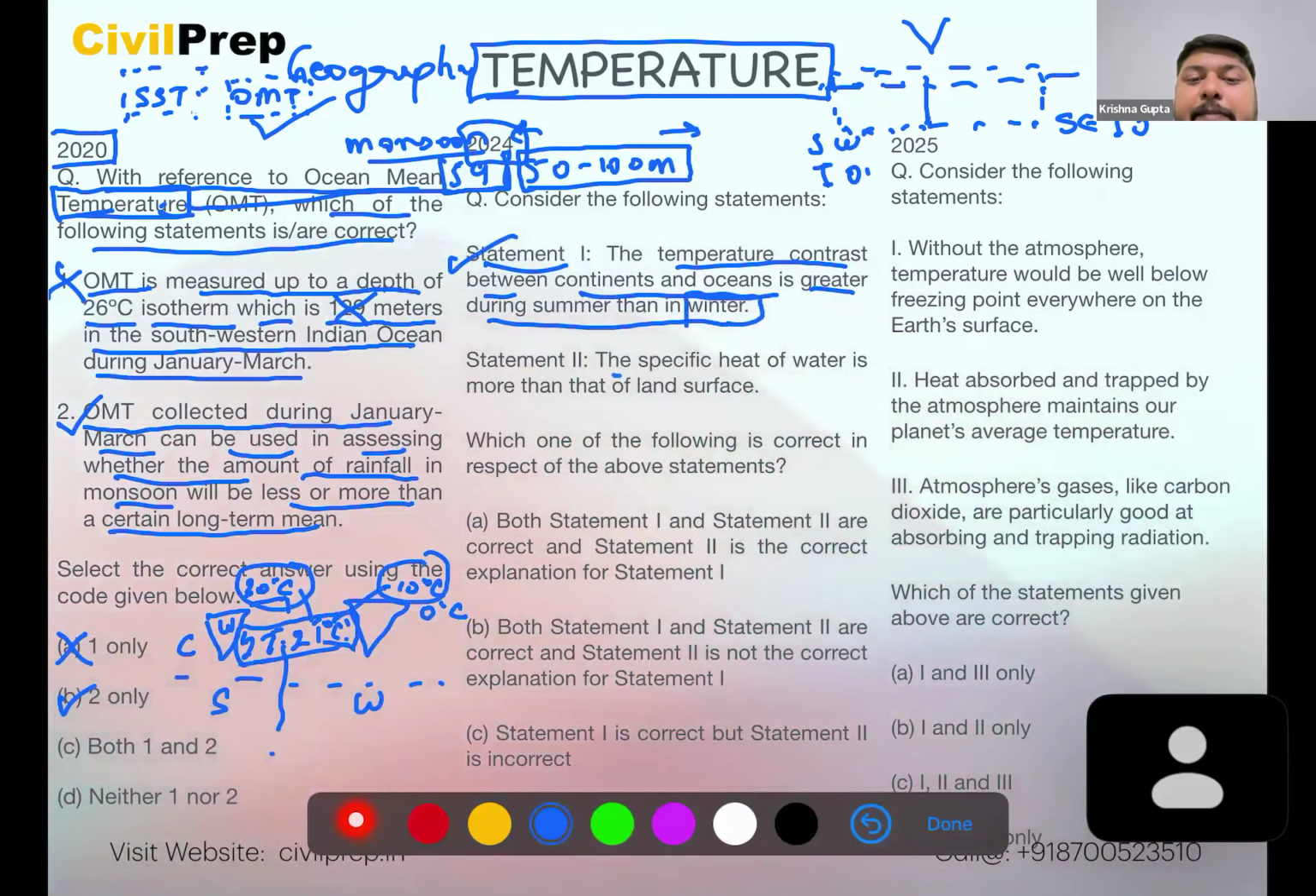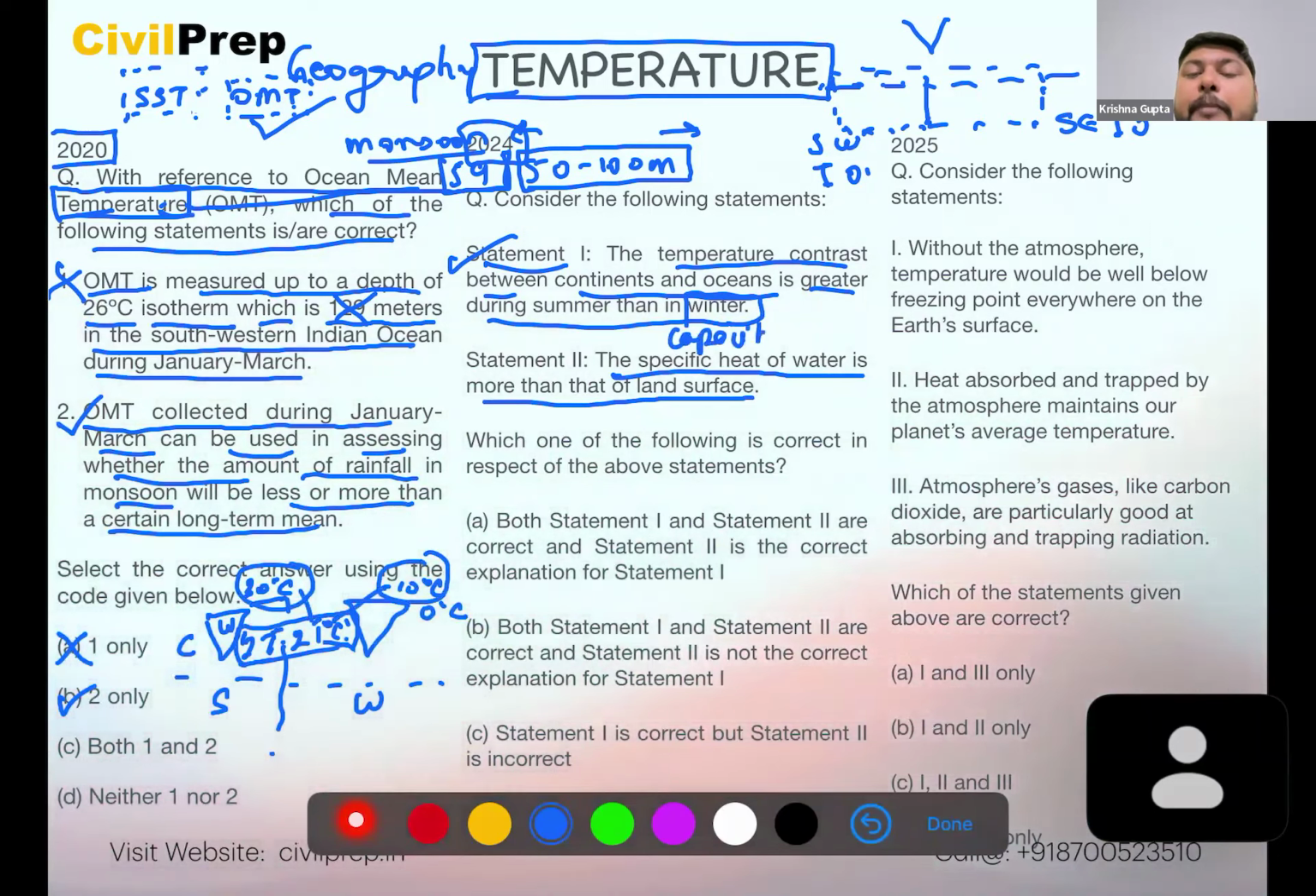Now, statement 2, the specific heat of water is more than that of the land surface. Yes, specific heat is basically the measure of the capacity. You might have heard about the capacitor which is fitted in the various electronic appliances. So here we see that the greater the attribute of capacitor, the amount of energy stored inside it is more. So we can see that water is a high capacitive material, while the land is a low capacity material here.